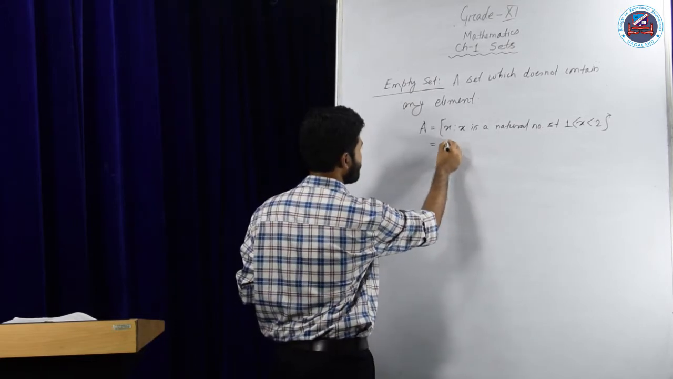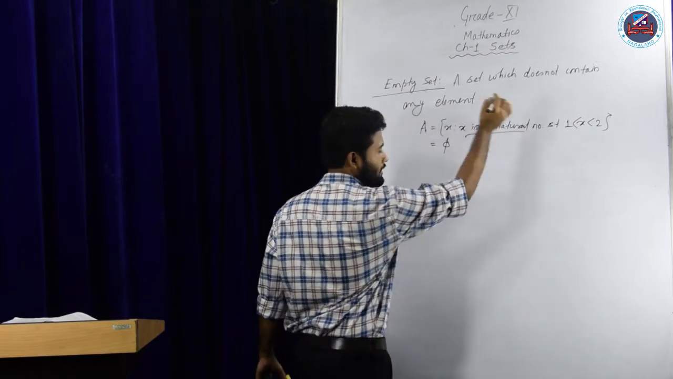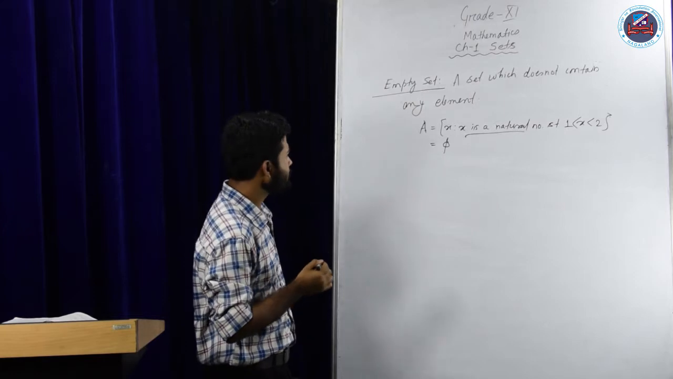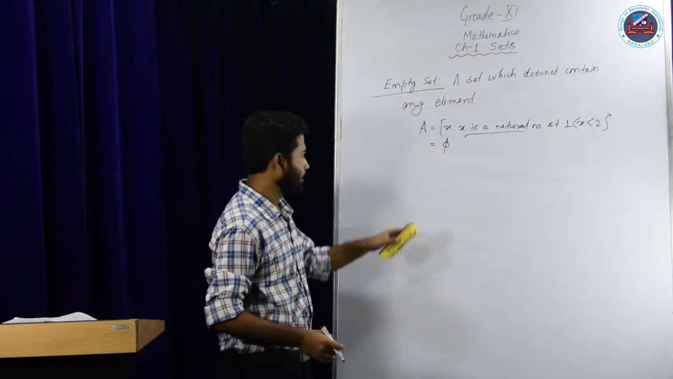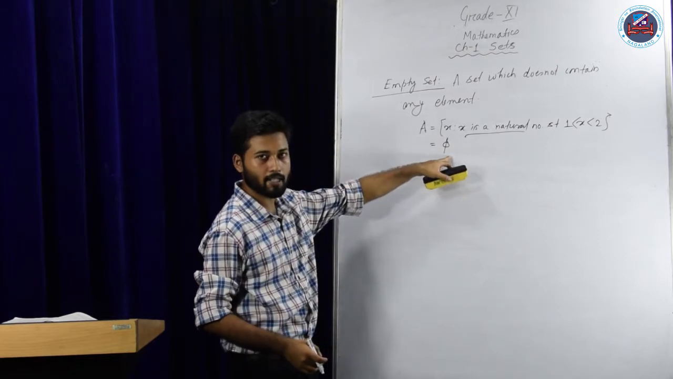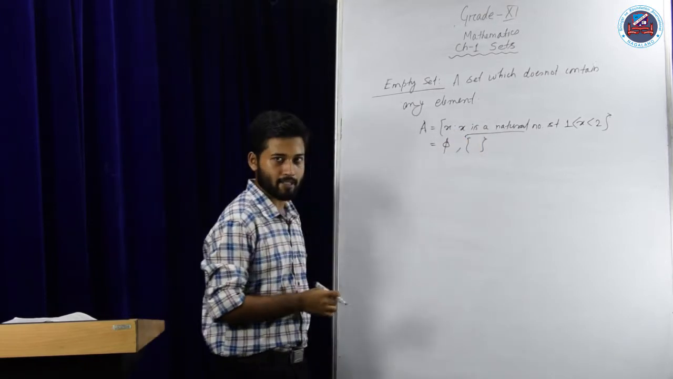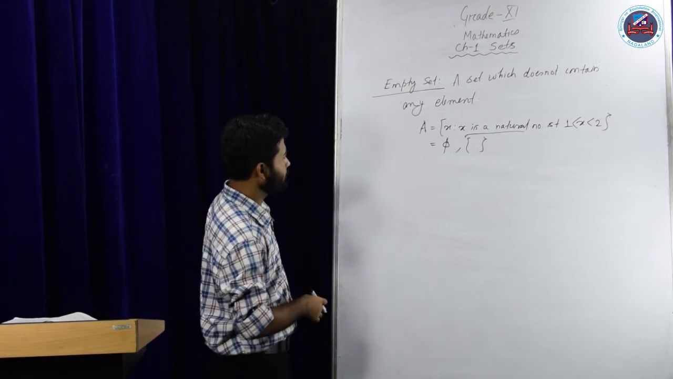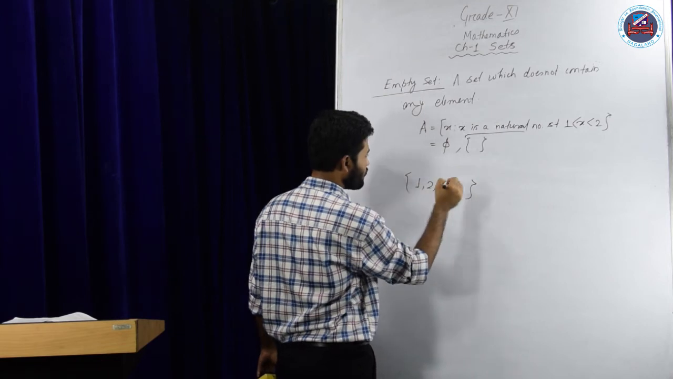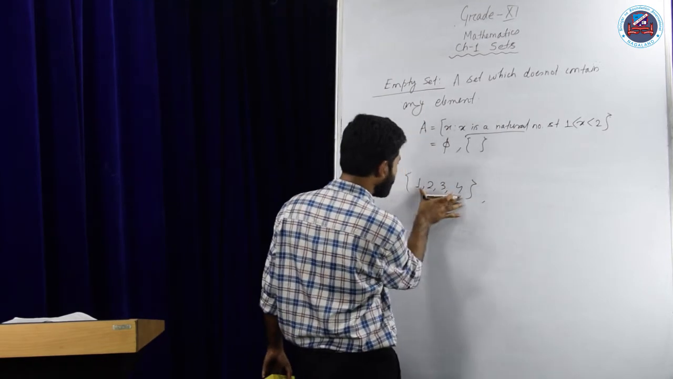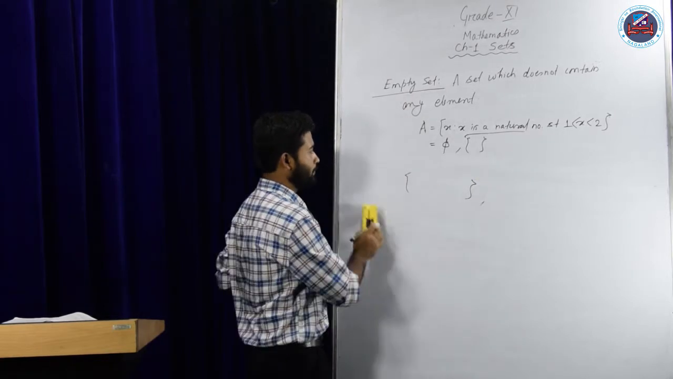So this will be empty. That means there does not exist any element in the set A which satisfies this property. Clear? And one more thing, an empty set is represented by phi. That means A does not have any elements, so it will be represented by phi, or sometimes we use empty curly braces. Okay? You can understand it with another example. Suppose I take 1, 2, 3, 4. If I remove all these elements, then it will be an empty set. So this is how we get it.